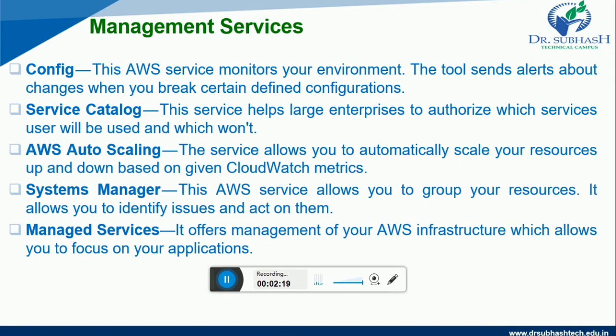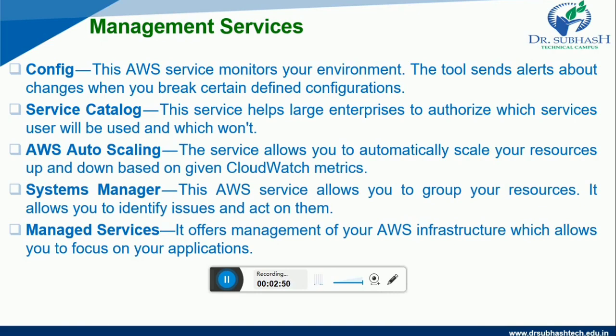Next one is AWS Auto Scaling. This service allows you to automatically scale your resources up and down based on given CloudWatch metrics. Next one is Systems Manager. This AWS service allows you to group your resources.